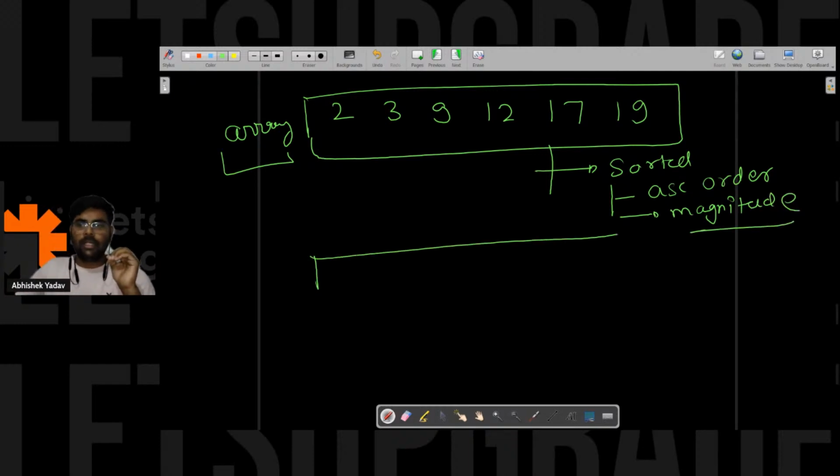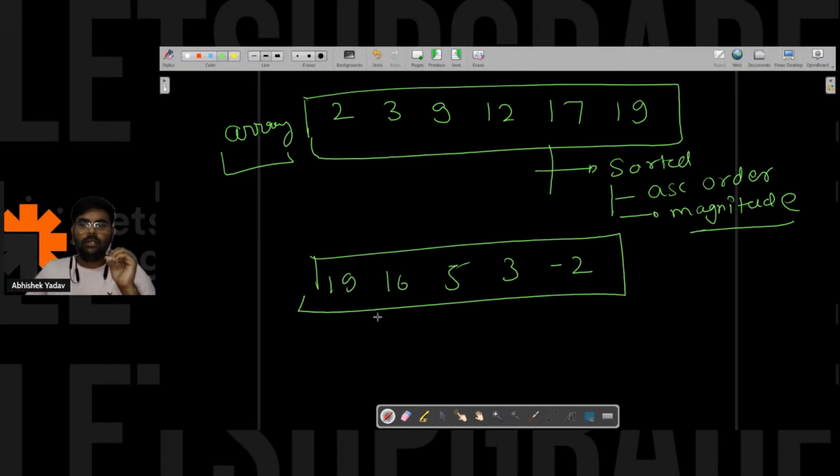Similarly, if I take one more example, this one: 19, 16, 5, 3, minus 2. Guys, can you tell me whether this array is sorted or not? Please write in the chat.